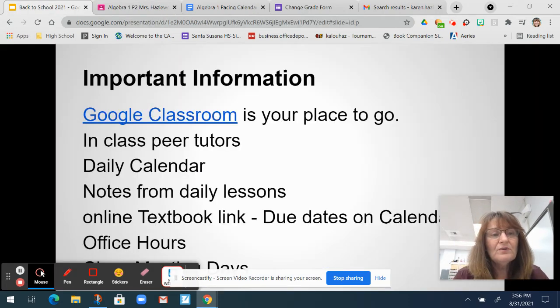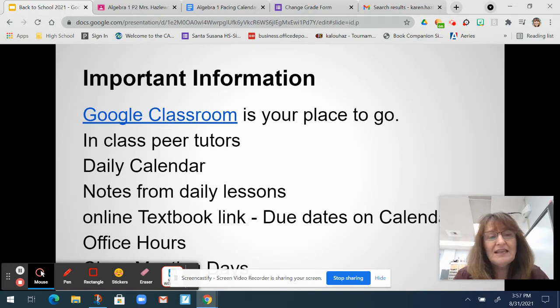The next thing that's exciting about what's happening here at Santa Su is we have peer tutors, juniors and seniors in the Algebra 1 class, and they are here to help the Algebra 1 students. If they are struggling with a concept, they can ask during class for one of the peer tutors to help them with the concept.